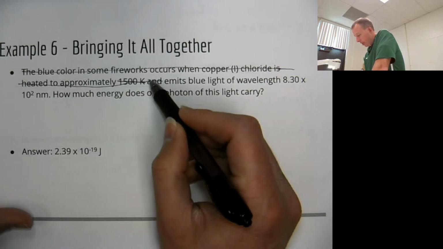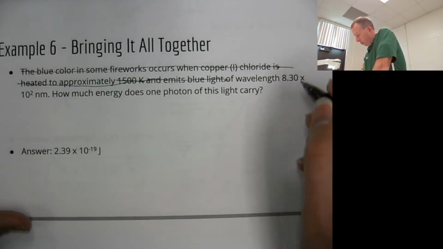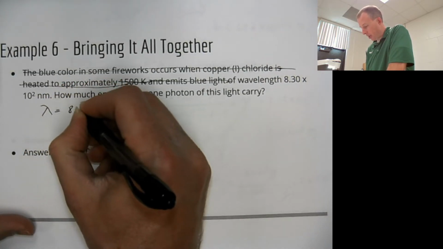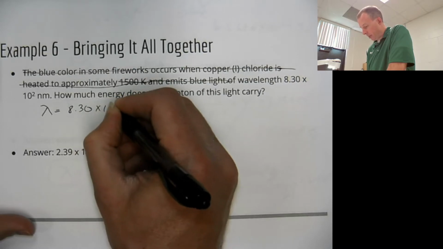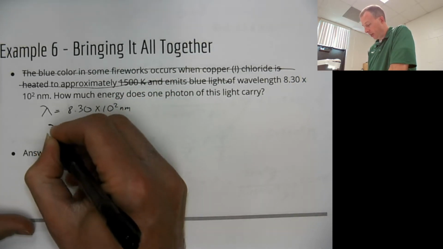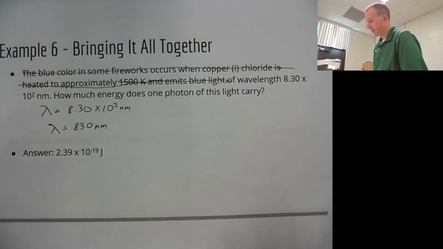We don't care about that. It emits blue light, blah, blah. All we care about is, boom, we have a wavelength of 8.30 times 10 to the second nanometers. It's a really fancy way of saying that your wavelength is 830 nanometers.